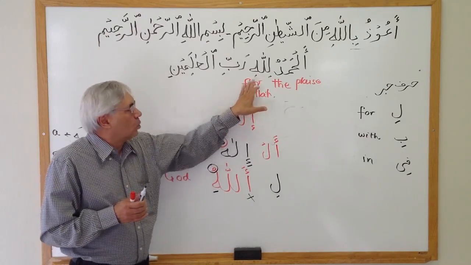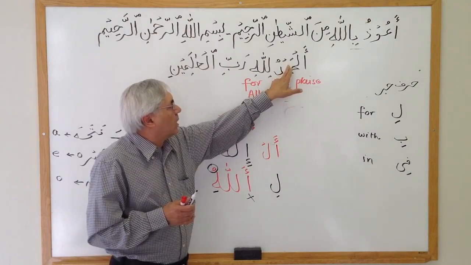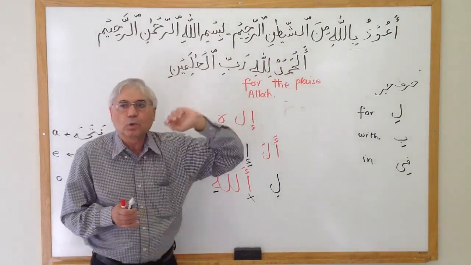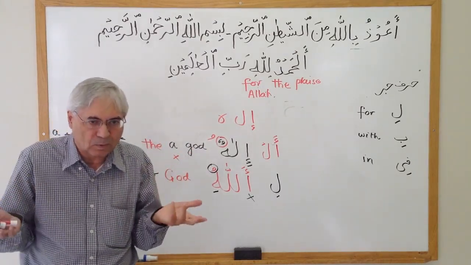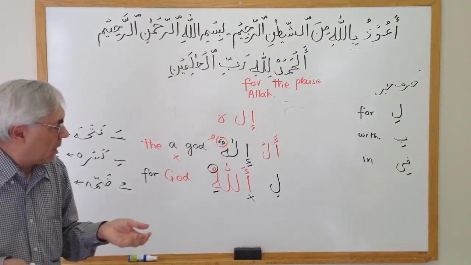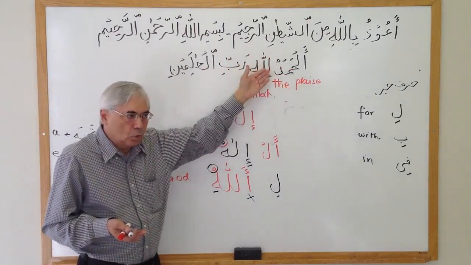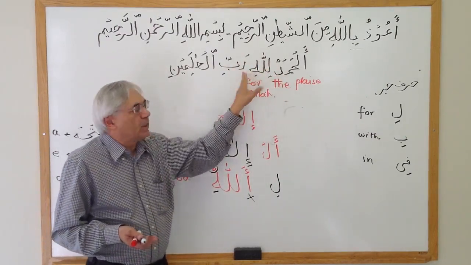Okay? So that's how these words are created. You notice now that if you don't know the origin, how this Alhamdu was created, you will just read the translation and you will never know. Okay? But now you know how many transformations these two words went through to reach this statement.